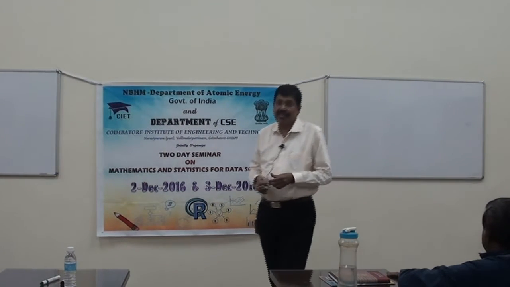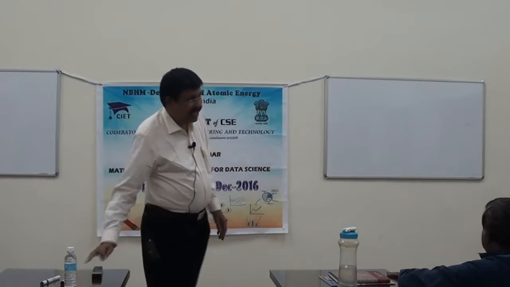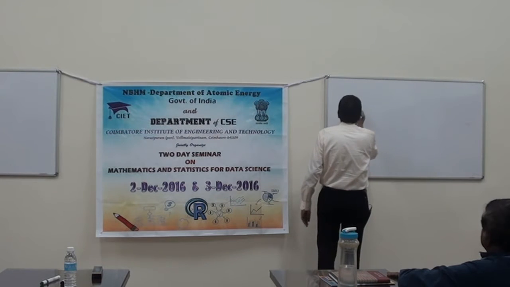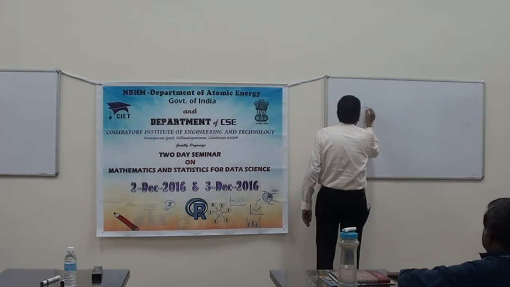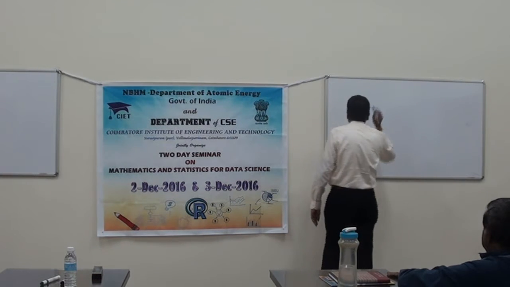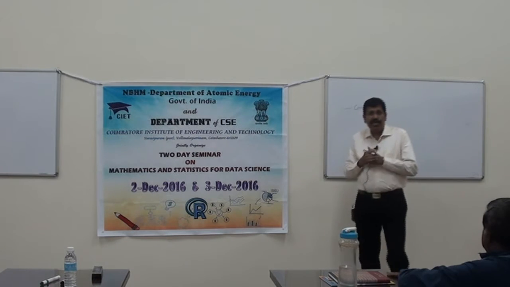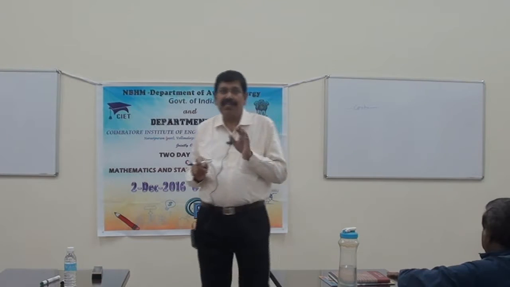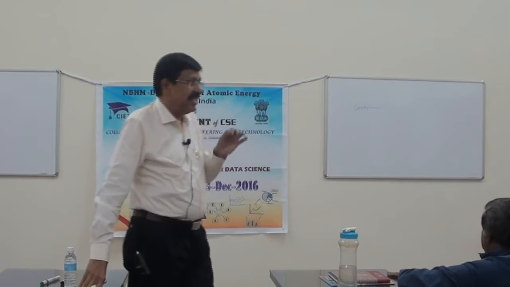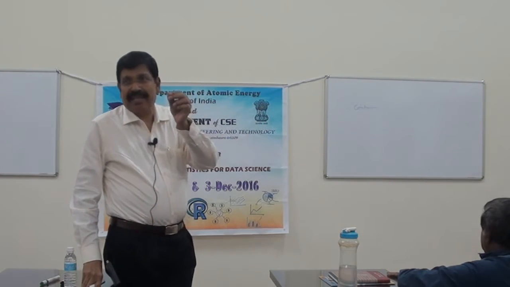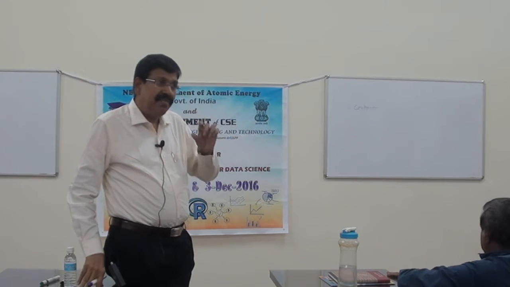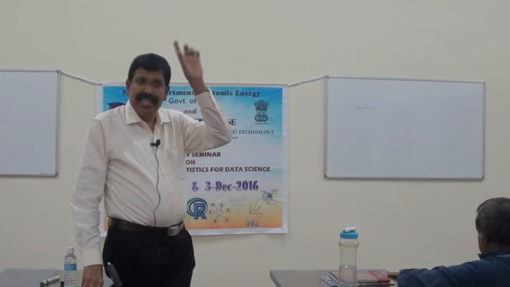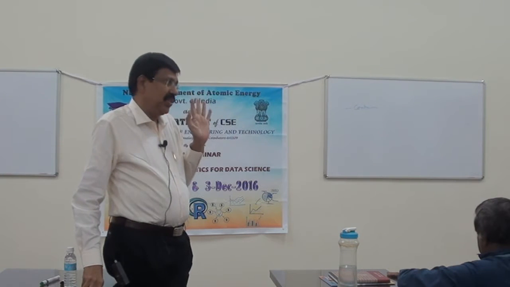Second one is continuous. Continuous, there are 2 types of continuous distribution. Continuous distribution is very widely used to test the significance of one parameter. As I said, there is a statistic and a parameter. Statistic is a value based on sample. Parameter is the truth, that is the value for the population.